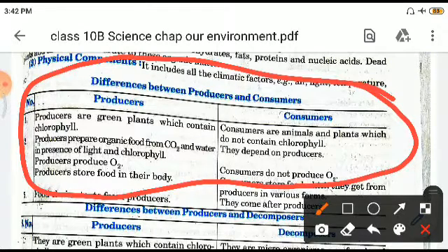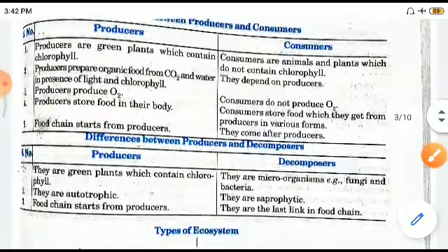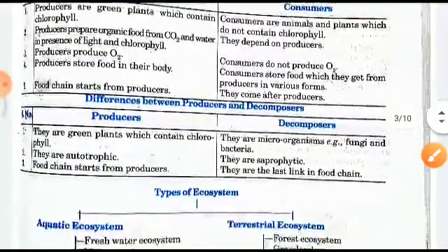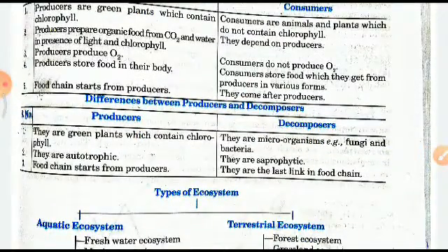It gives us a clear idea of the difference between producers and consumers, and next is between producers and decomposers. Producers are green plants which contain chlorophyll. Decomposers are microorganisms like fungi and bacteria. Producers are autotrophic. Decomposers are saprophytic. The food chain starts from the producer. Decomposers are the last link of the food chain.